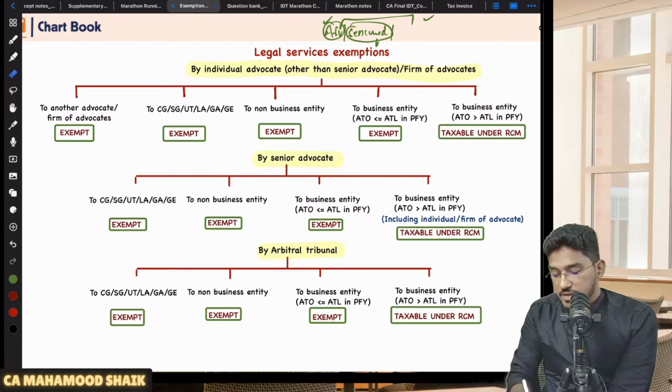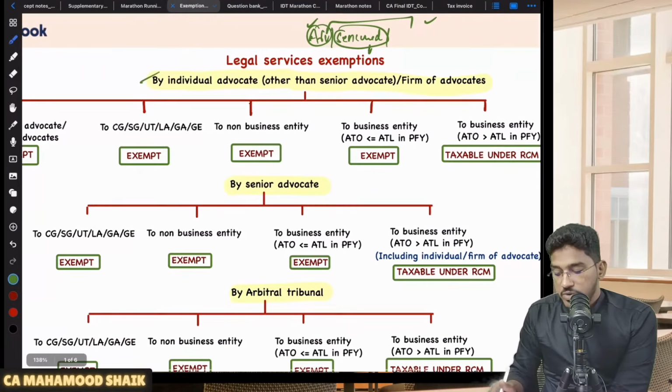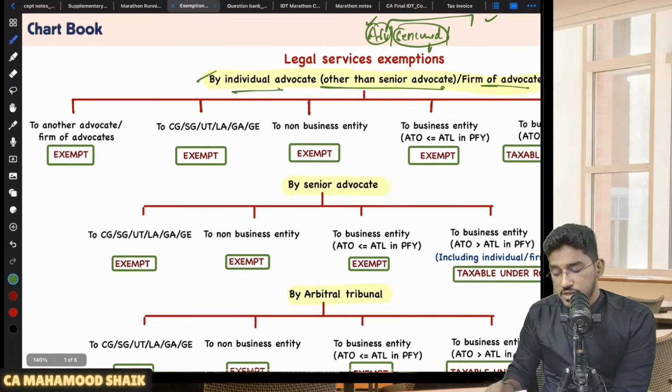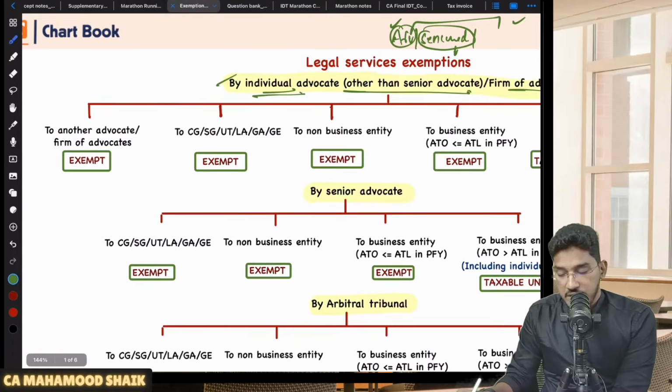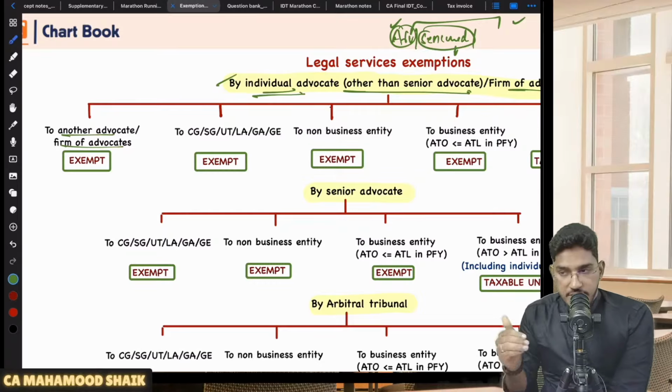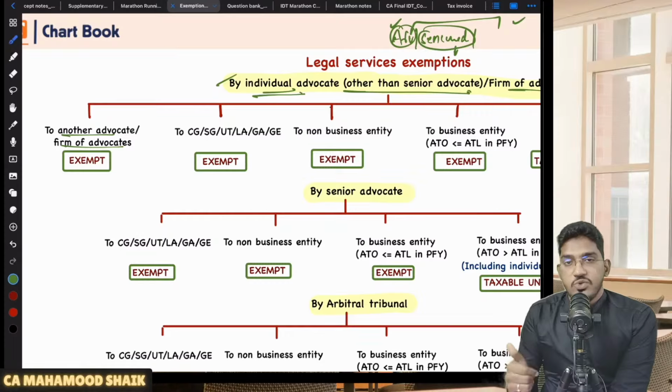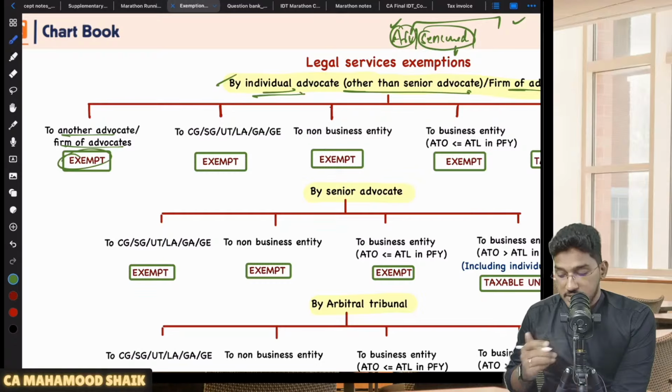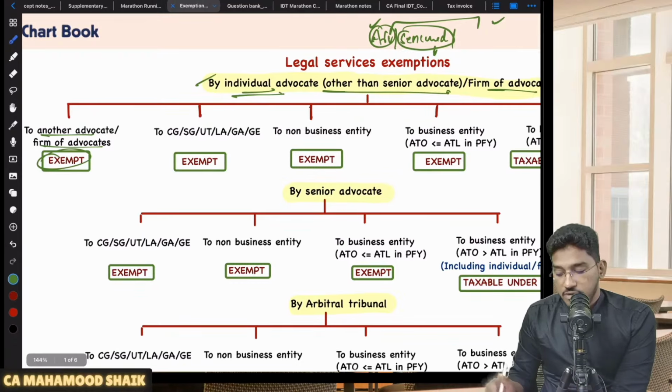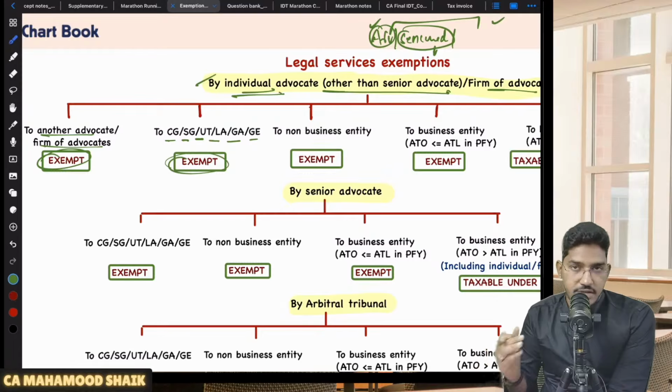Okay. So first we will see the status of services provided by an individual advocate other than senior advocate or firm of advocates. Here what they have told us: if an individual advocate or firm of advocates other than senior advocate provide services to another advocate or firm of advocates, those are always exempted. No one will pay the amount of GST. Similarly, in case the individual advocate or firm of advocates are providing legal services to a central government, state government, union territory, local authority, and government entity, then also it is exempted. That means if the recipient is government and government related entities, exempt.